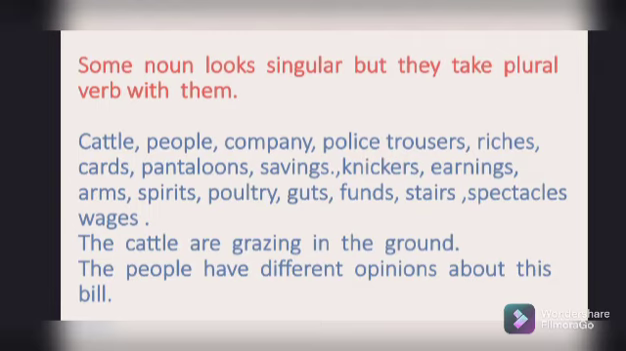Like, the cattle are grazing in the ground. But sometimes it looks like "the cattle is grazing in the ground." So this will be the wrong sentence. So always use the plural form of the verb, like are, was, etc., with these types of words like cattle, people. The people are there. The people have different opinions about this bill. So I have given two sentences here for understanding it.